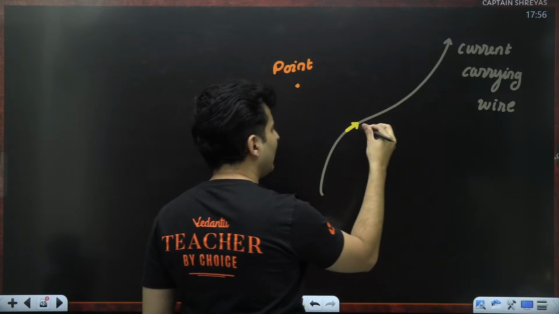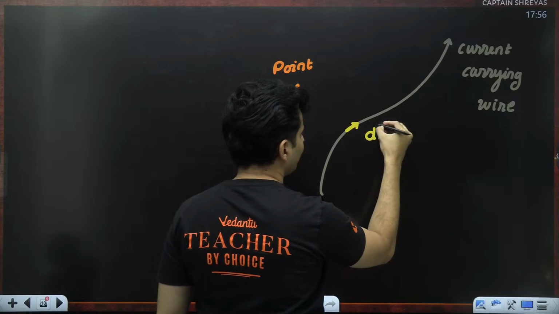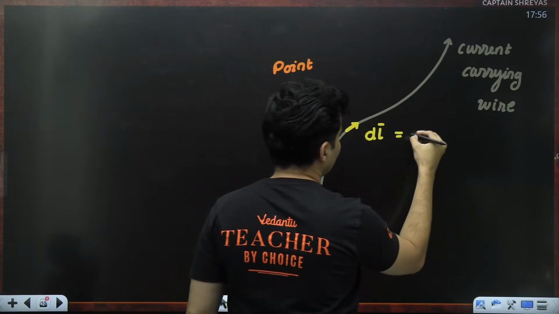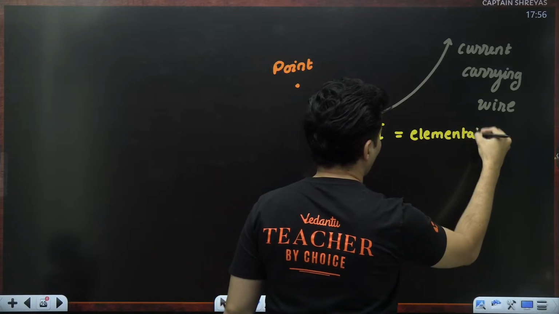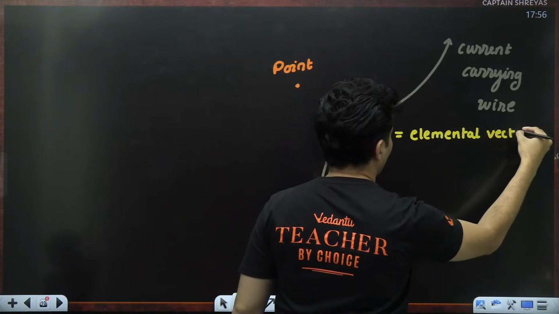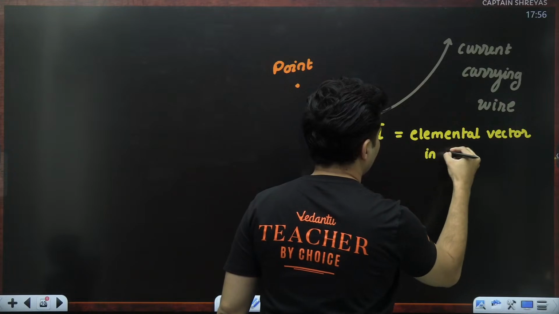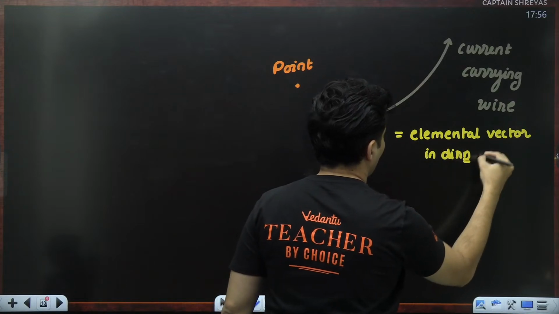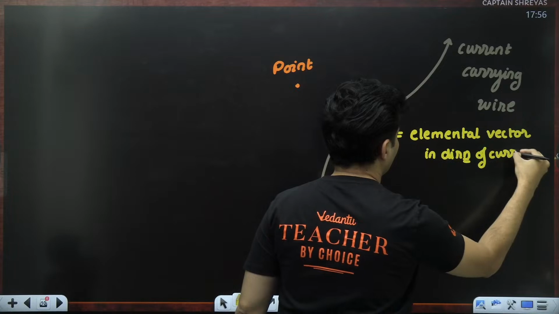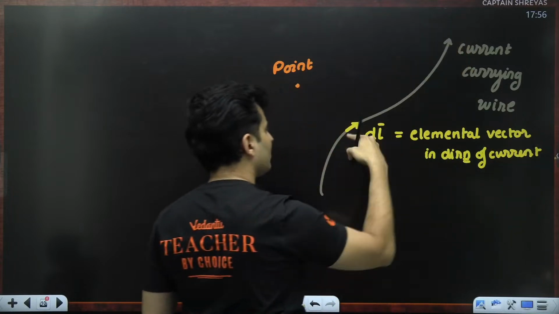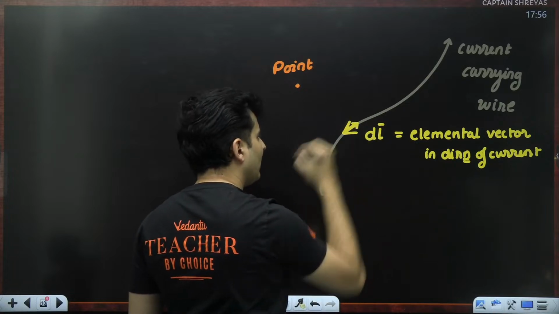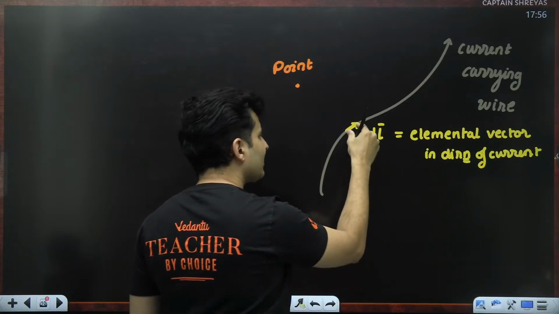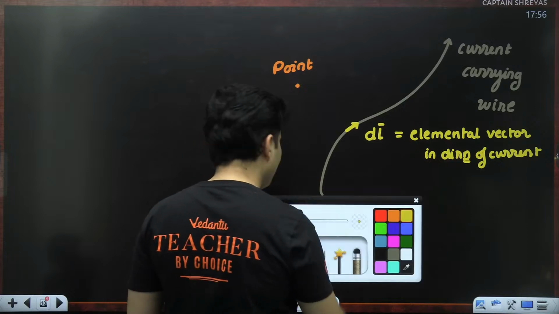The small element of the wire will be dl, and this will be a vector. This is nothing but an elemental vector in direction of the current. The current was going this way, so that's why the arrow mark is this way. If the current was coming like this, then the arrow mark would have been like this. This small element will produce a magnetic field here.